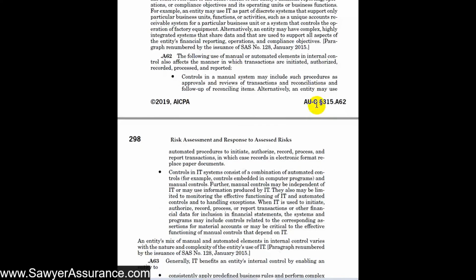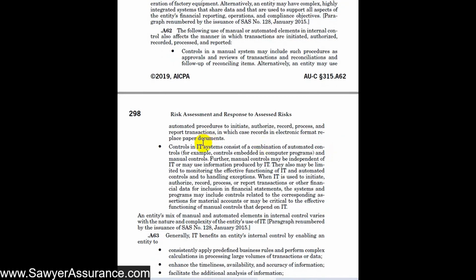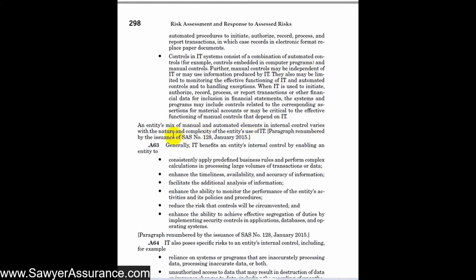So some of the ways that these manual versus automated controls are different might be that in a manual system, procedures for approvals and reviews of transactions and reconciliations and follow-up of reconciling items might be done by a person. However, using automated procedures to initiate, authorize, record, process, or report transactions, these all might be digital instead of paper documents. And IT and manual functions might work together. IT might initiate certain functions and controls, whereas the manual might initiate IT functions and such. So we have to understand how all this works together. And that, of course, depends on the nature and complexity of the entity's use of IT.